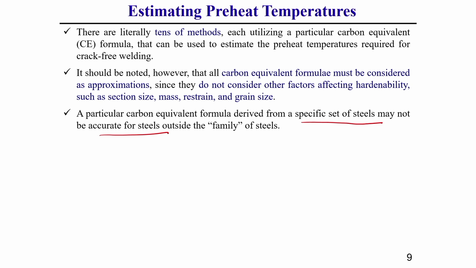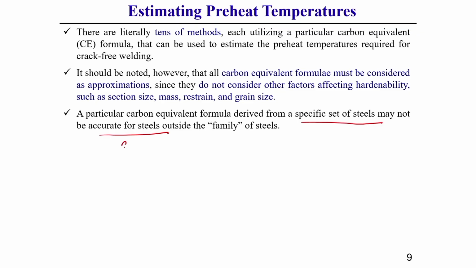One thing you should keep in mind: for preheating requirement, post weld heat treatment requirement and weldability type, we generally take this carbon equivalent as a rough guide. This carbon equivalent is based on the percentage composition of the parent material.